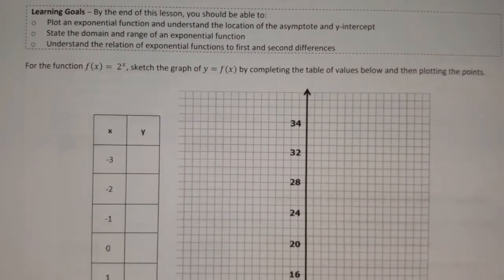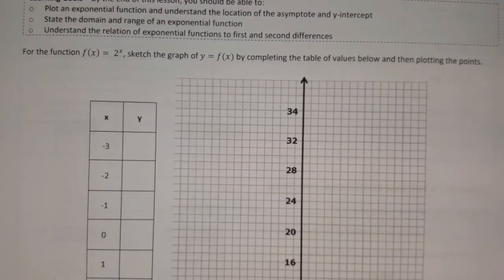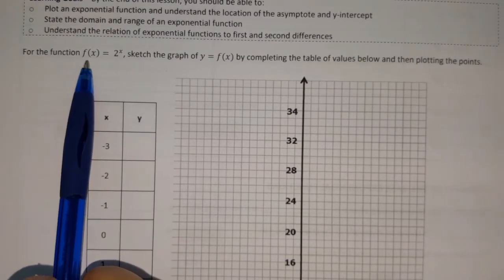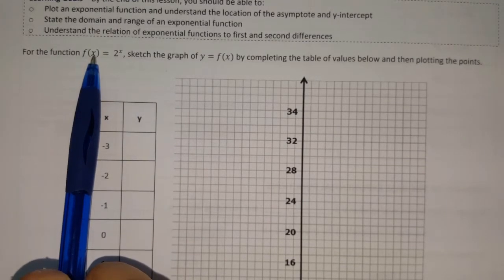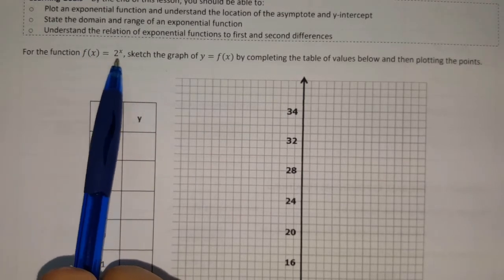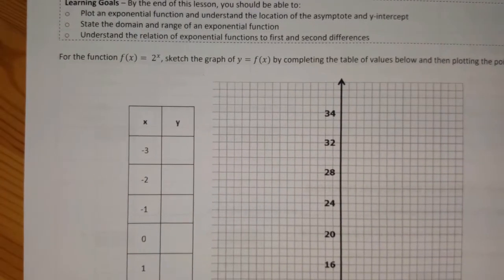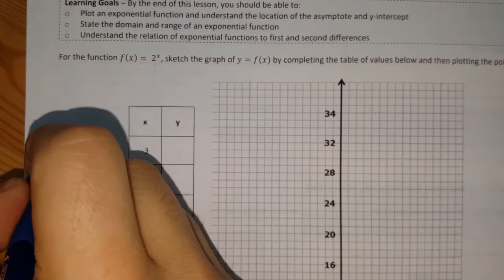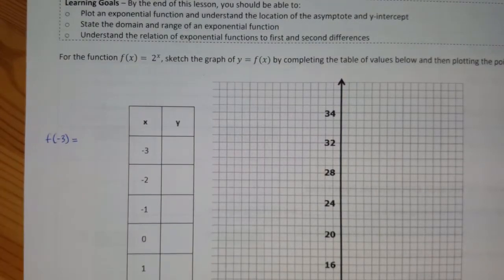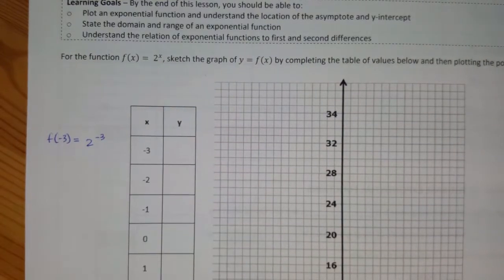So let's look at our table of values right here. If x is equal to -3, what would y be equal to? So let's go to the function here. If we insert -3 into the function, what would the value of the function be? So why don't we do a calculation to that effect? f(-3) would be equal to 2^-3.